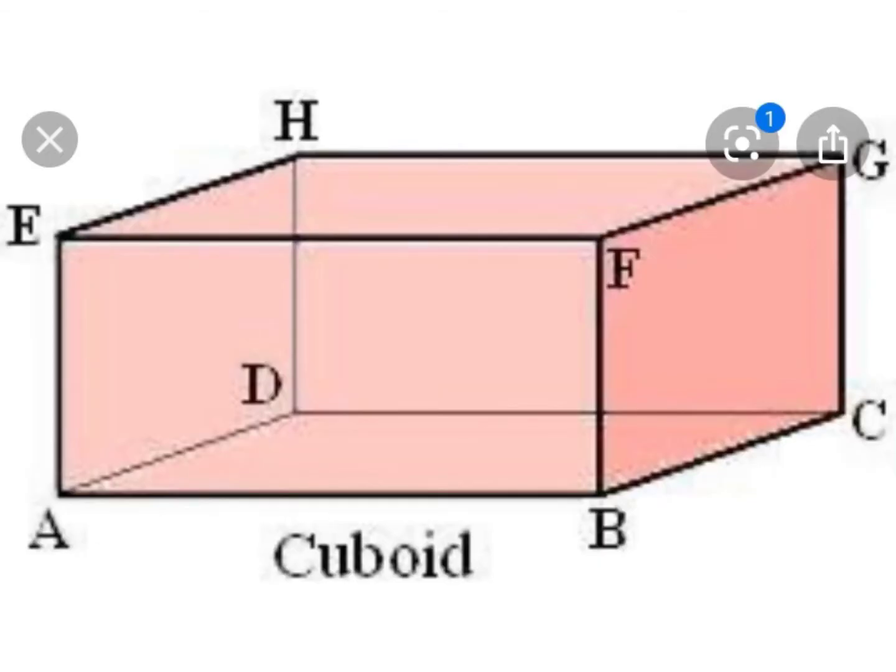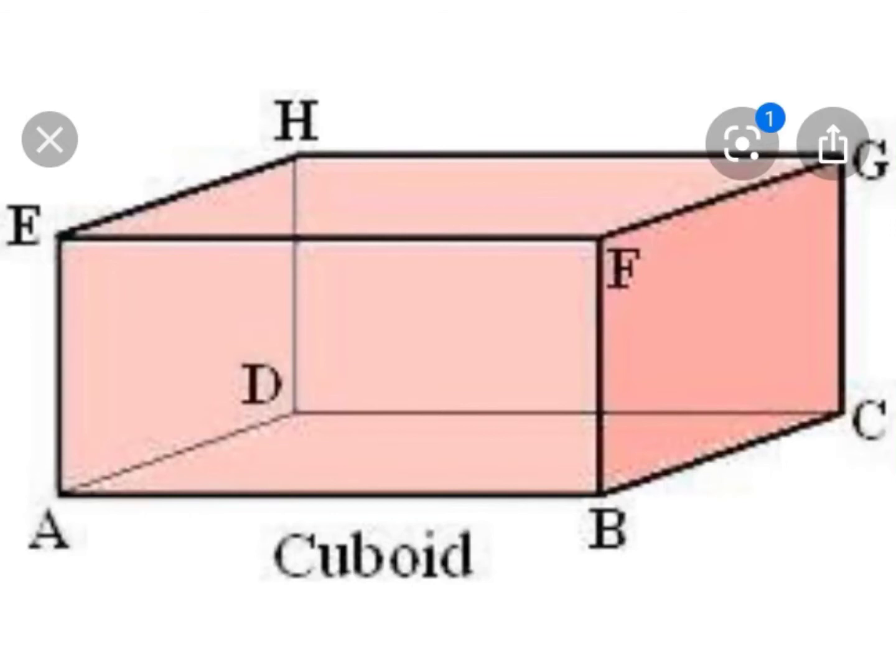Consider a cuboid. Your lunch box, matchbox which you are using in your house, compass box, all these are examples of a cuboid. They are solid, right? So a cuboid is a solid, and it has three dimensions, that is length, breadth, and height. Here if we consider this cuboid, we can say that AB is the length, AD is the breadth, and AE is the height of this cuboid.